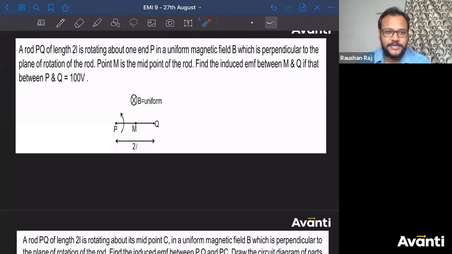75 is the common answer that I'm getting from Khushi, Vishrut, Pritish, Gokul, Samriddhi. Ravi Kiran differs from the answer. He thinks 87.5. Venkatesh has given an answer 2B omega L squared. All right.